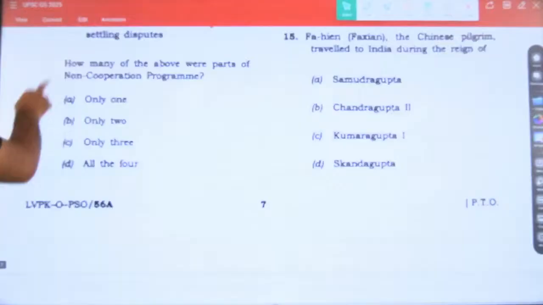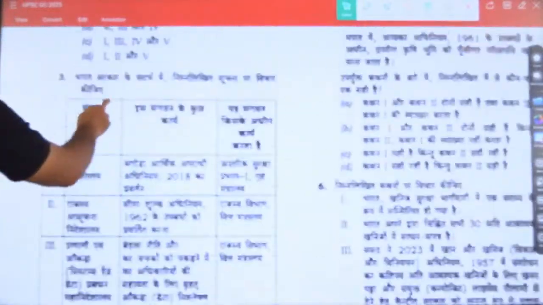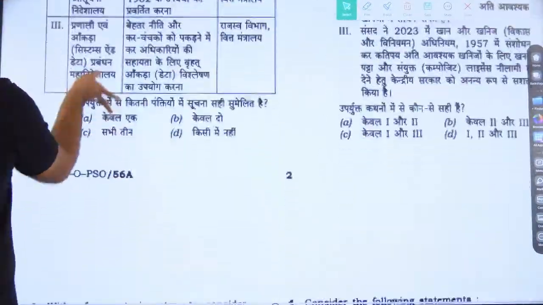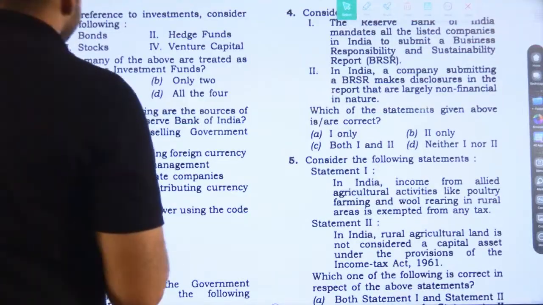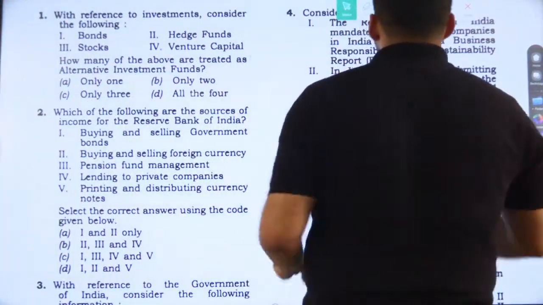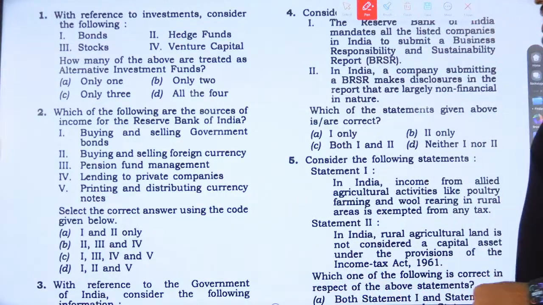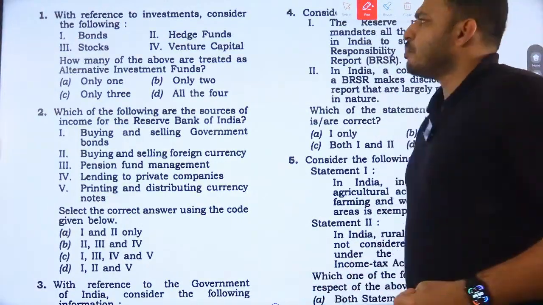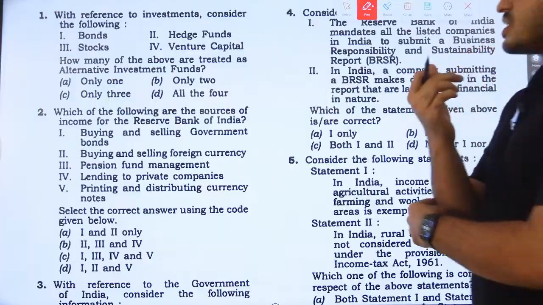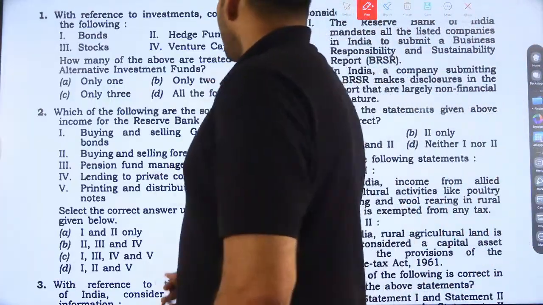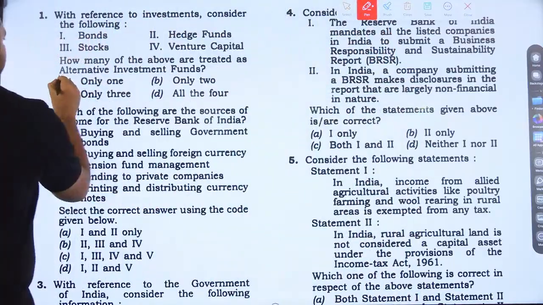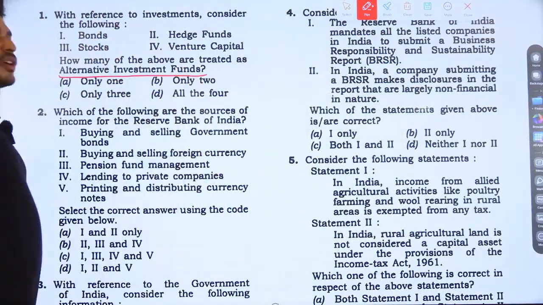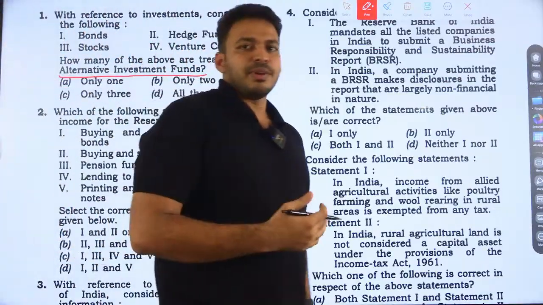We are going to discuss from the first question. Question number 1, set A. With reference to investment, consider the following: bonds, hedge fund, stocks, and venture capital. How many of the above are treated as an alternative investment fund? So the keyword here is alternative investment fund.